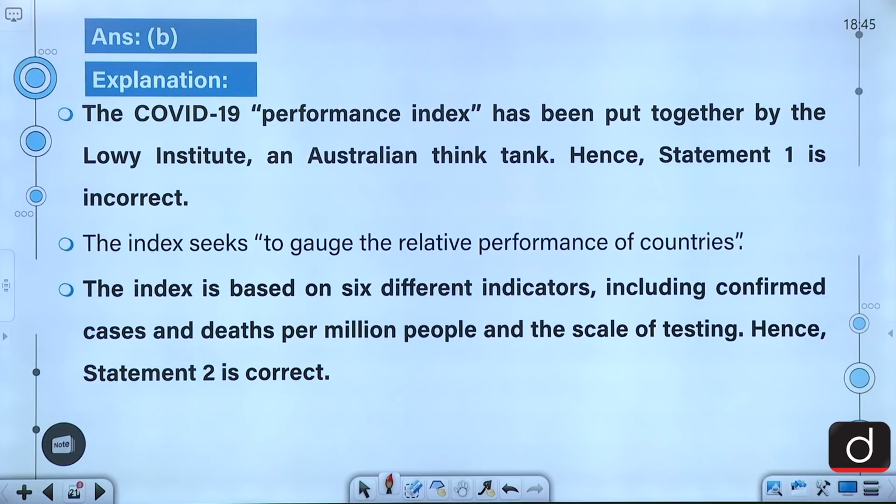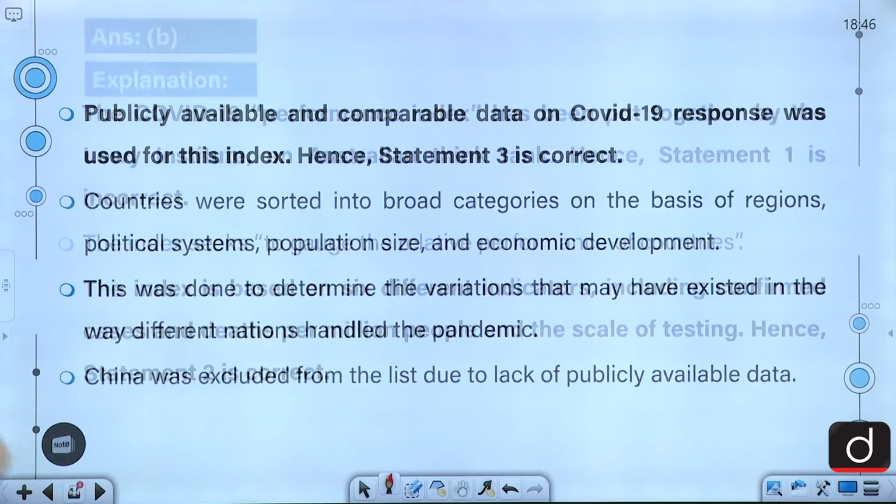The COVID-19 Performance Index has been put together by the Lowy Institute, which is an Australian think tank. The index seeks to gauge the relative performance of countries. The index is based on 6 different indicators, which includes confirmed cases and deaths per million people and the scale of testing as well.